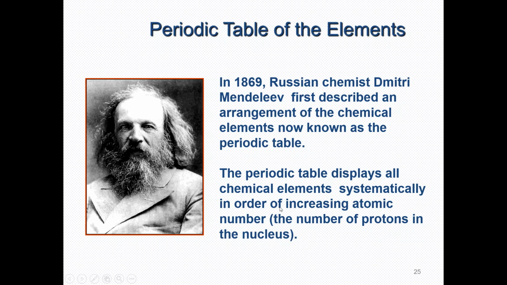Before Mendeleev, there were also many attempts to arrange the elements in the form of a table. Before Mendeleev, people tried to arrange the elements on the basis of atomic masses. Then we had the problem of isotopes. When isotopes were discovered, people asked how to place the different isotopes of the same element in the tabular form.